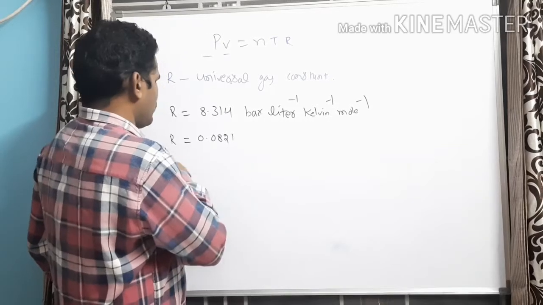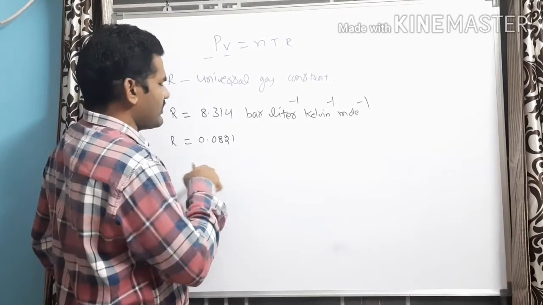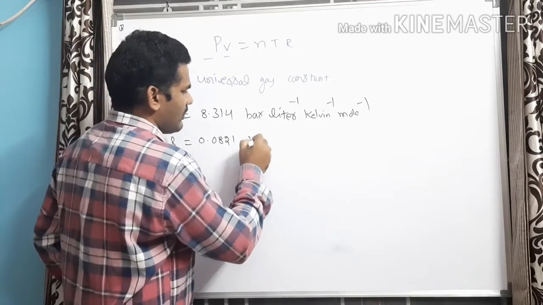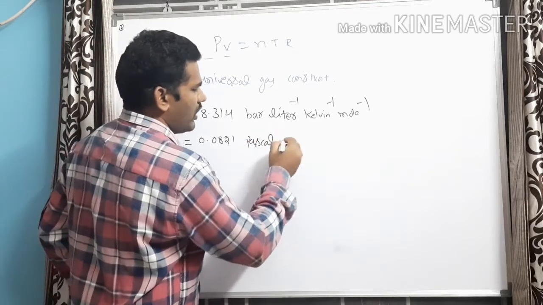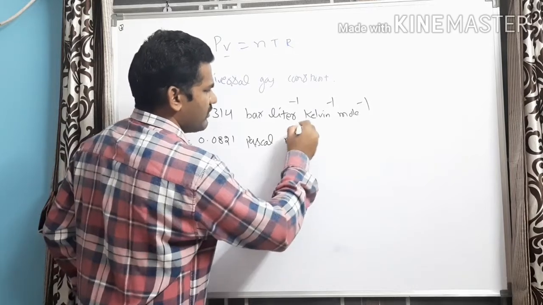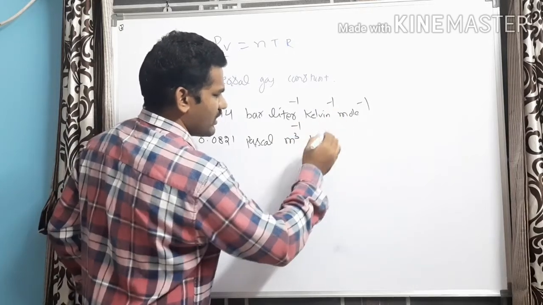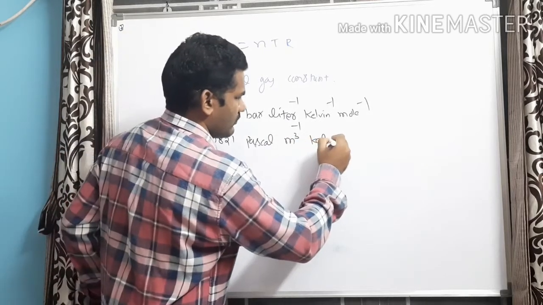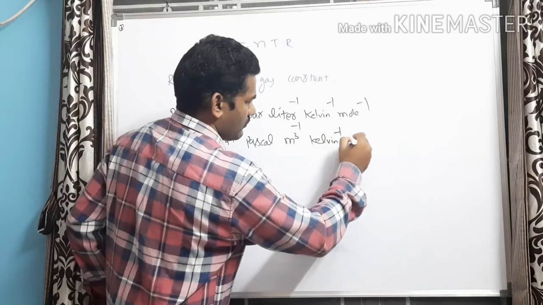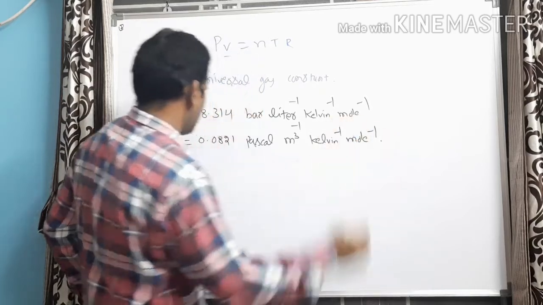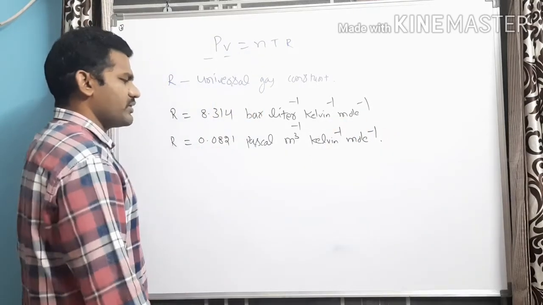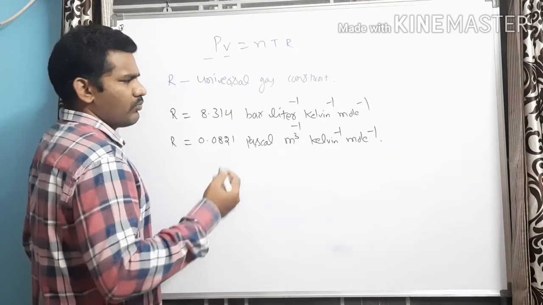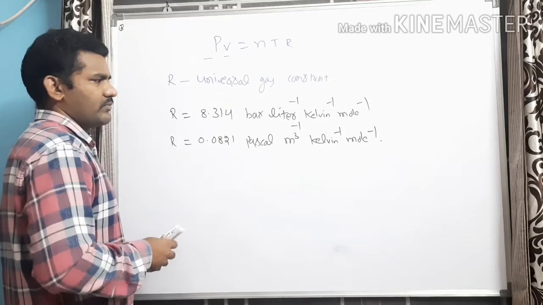Then the value of R is 0.0821 when pressure is taken in Pascal and volume is taken in meter cube inverse. Of course, temperature and moles, nothing changes. So the value of R is 0.0821 Pascal meter cube inverse mole inverse Kelvin inverse.